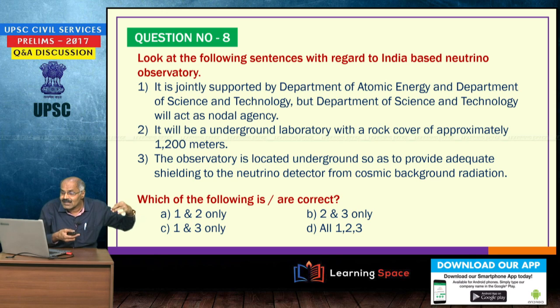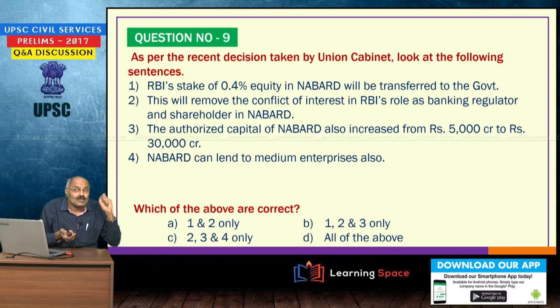So, this is to provide the shield against cosmic radiation. So, these 3 things are very important. Here, please correct the first sentence, 2 and 3 are correct. Then, as per the recent decision taken by the Union Cabinet, one important decision with regard to NABARD was taken recently. What is the decision?